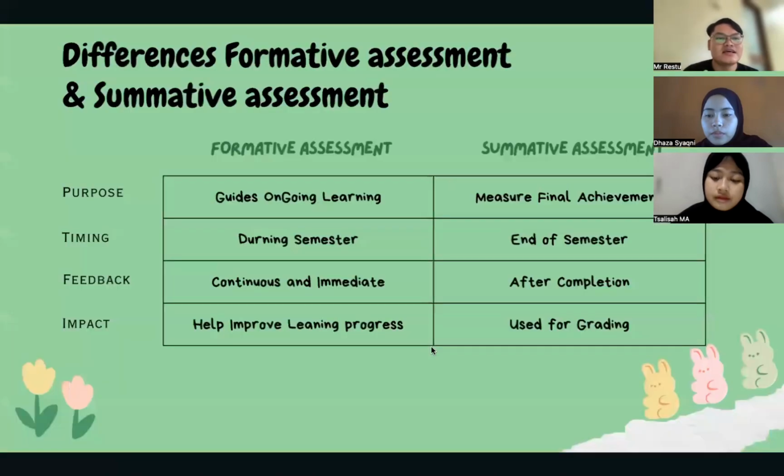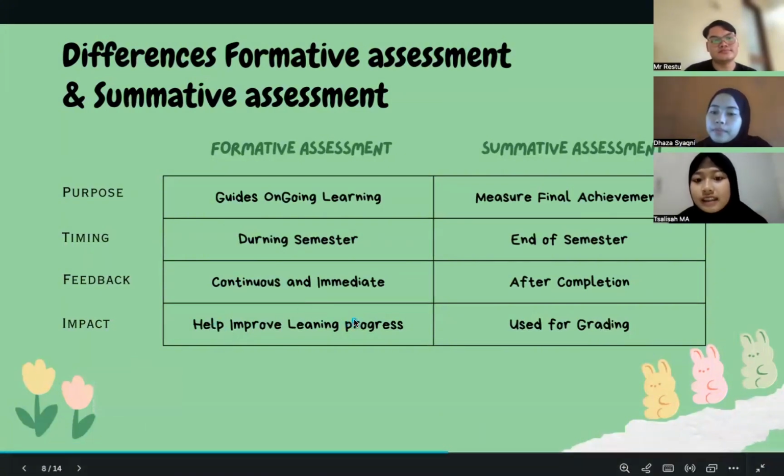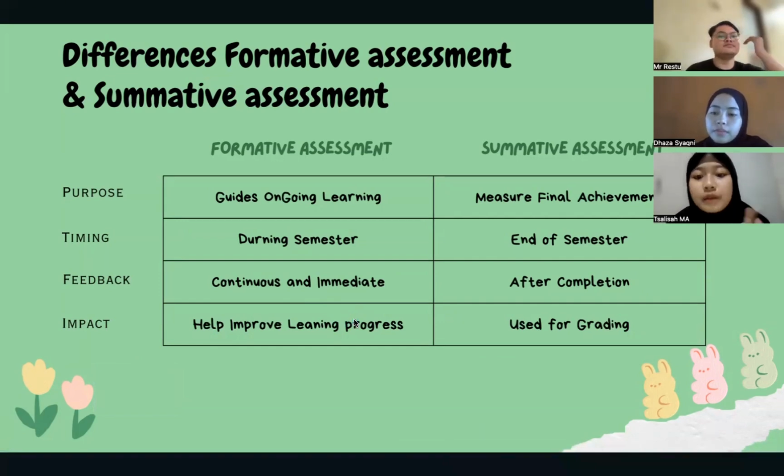Next, my friends, let's present the differences between formative assessment and summative assessment. There are four aspects that can be different. The first one is formative assessment, with the purpose to guide ongoing learning. The meaning of guiding ongoing learning is to monitor student progress and provide feedback during learning to improve understanding.